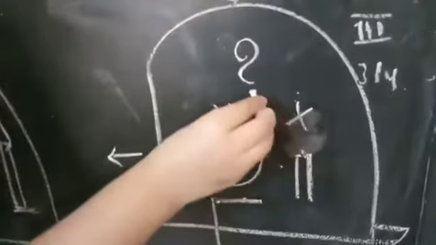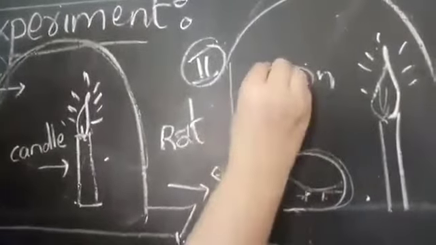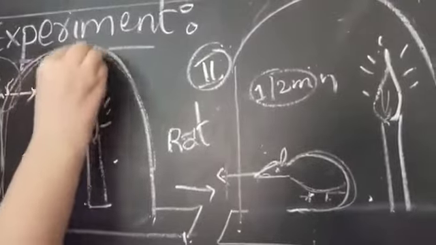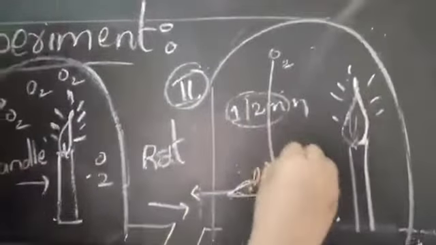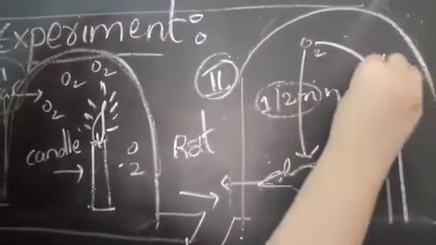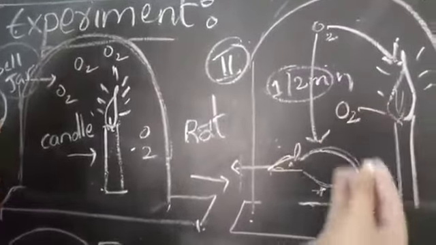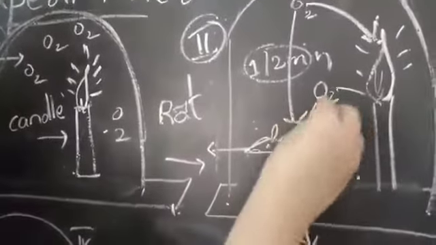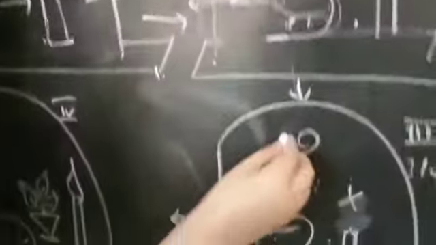No. According to science, this rat is able to survive these 2 minutes because some amount of oxygen is already present inside the jar, and the same oxygen is utilized by the candle. However much oxygen is there, that much life is present in this rat.